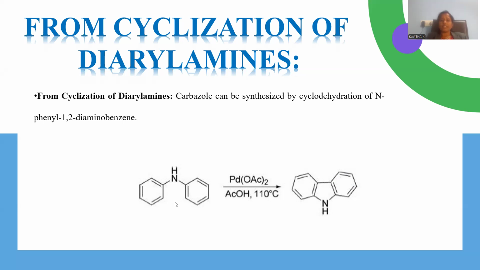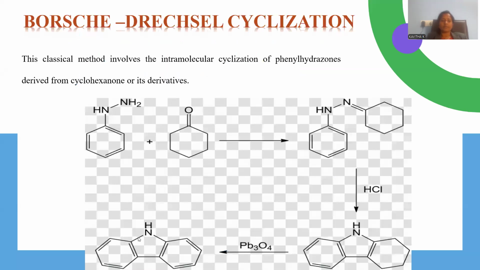This is the way ring cyclization takes place from this diaryl amine starting material in the presence of the transition metal acetate, palladium acetate catalyst. Let me introduce Borsche-Drechsel cyclization. Borsche-Drechsel cyclization is a classical method.